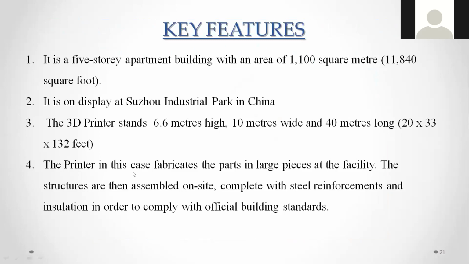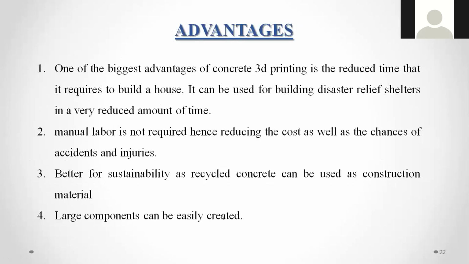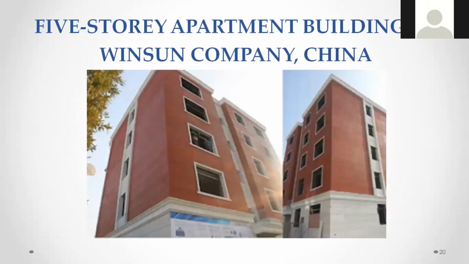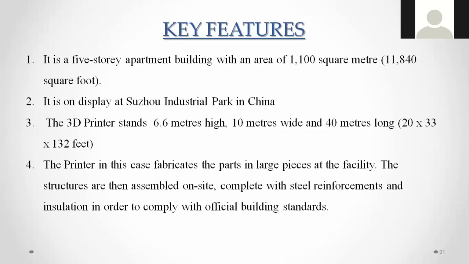In this case the printer fabricates the parts in a large space at the facility. The structures are then assembled on site, complete with steel reinforcement and insulation in order to comply with the official building standards. So different parts are printed, and all these parts are assembled together using steel reinforcement and insulation to comply with official building quality standards. While talking, you have seen so many buildings done in China and Dubai, a 5-story building or a 2-story building.